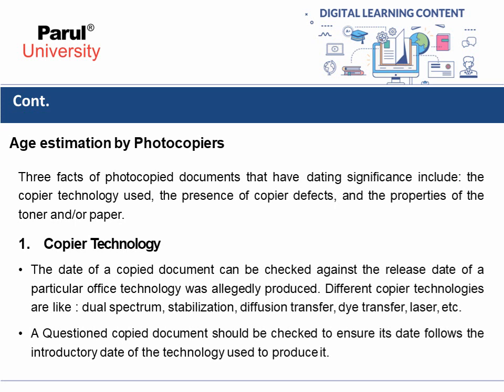The date of a copied document can be checked against the release date of the particular office technology it was allegedly produced with. Different copier technologies are dual spectrum, stabilization, diffusion transfer, dry transfer, laser, etc. A questioned copied document should be checked to ensure its date follows the introductory date of the technology used to produce it.